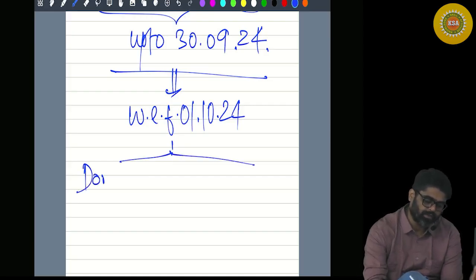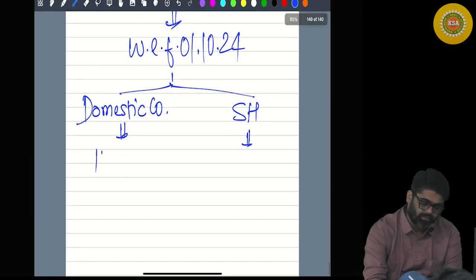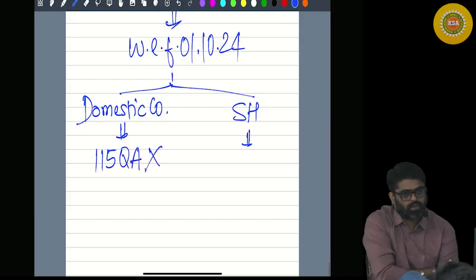For domestic company and for shareholder. For domestic company, 115QA will not be applicable.